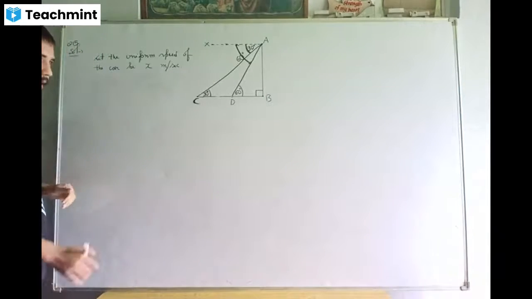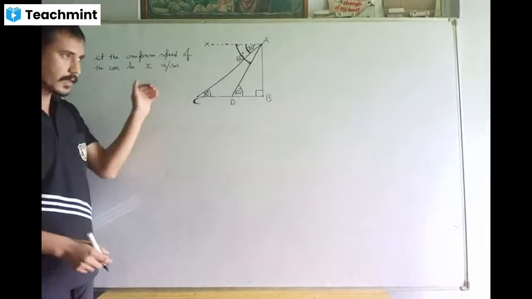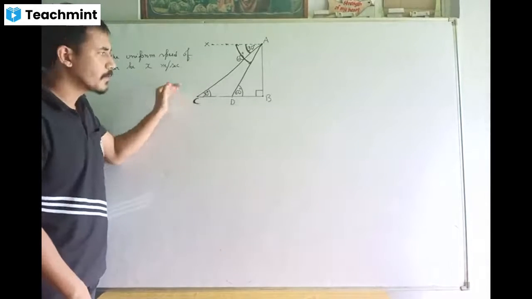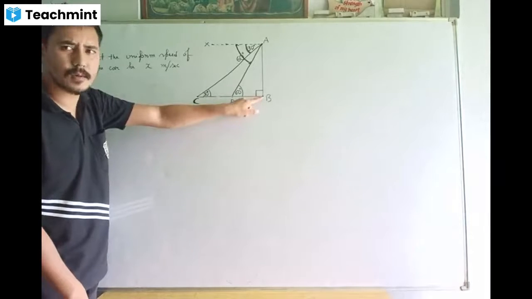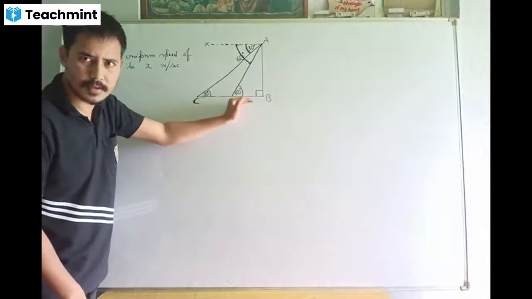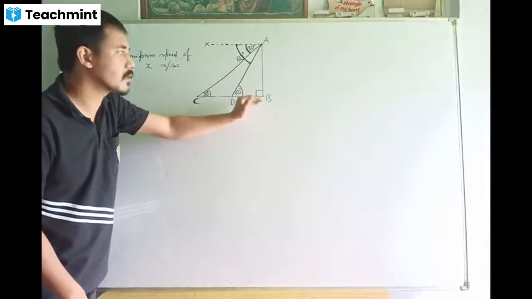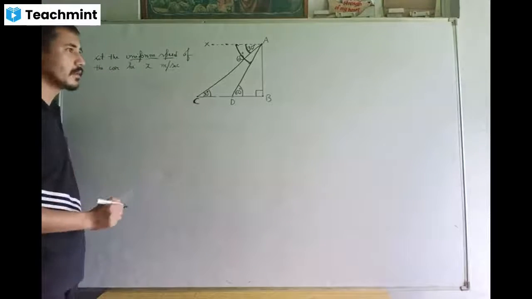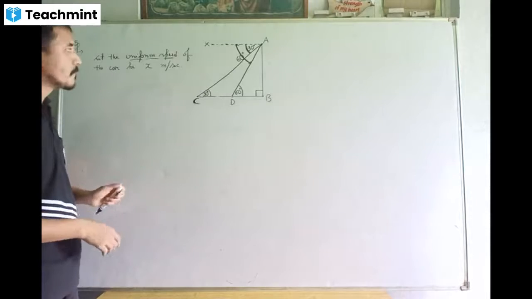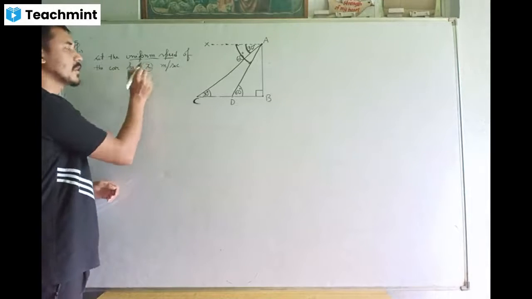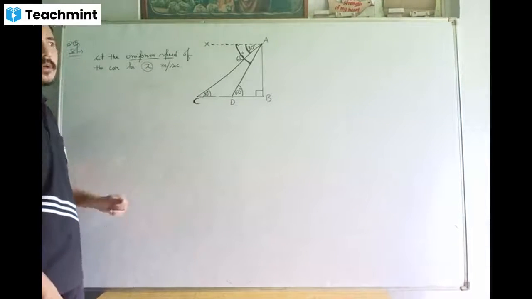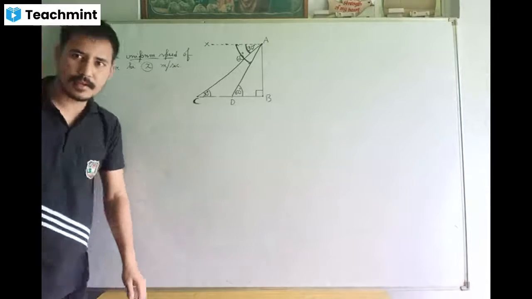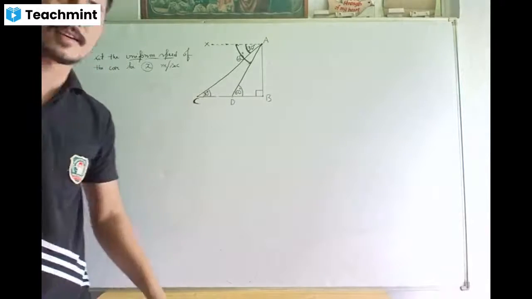Actually, when you are traveling, your speed should not be uniform. It should be variable, right? Because as you come closer to the foot of the tower, you need to slow down so that you can stop right at it. But here the question says uniform speed. So the speed of the car did not change. That means if the car is going at 200 km per hour, it will hit the foot of the tower with this speed, killing everyone inside the car.